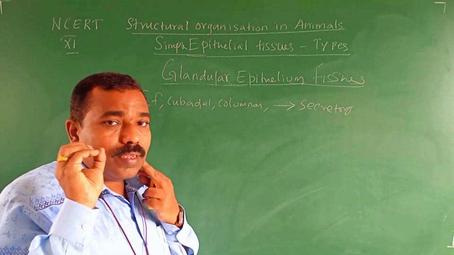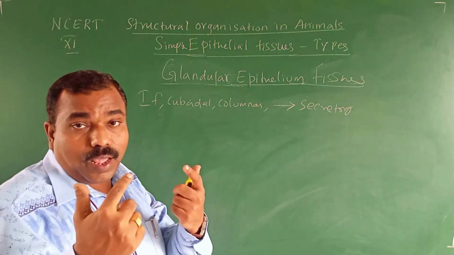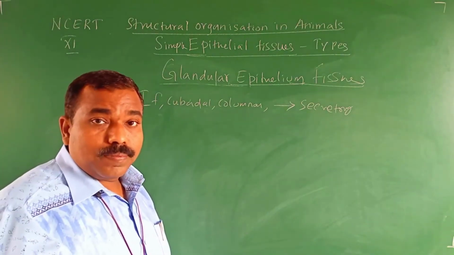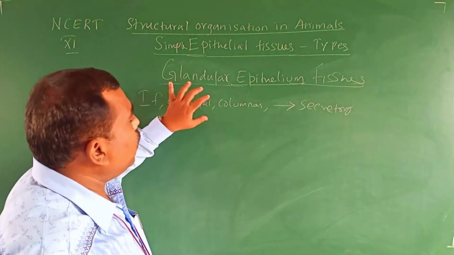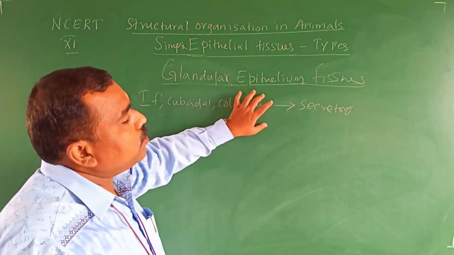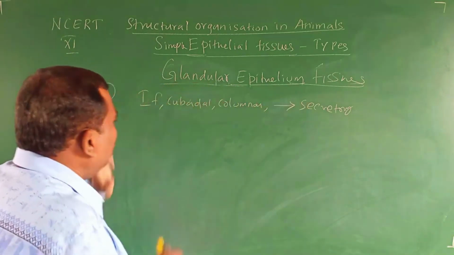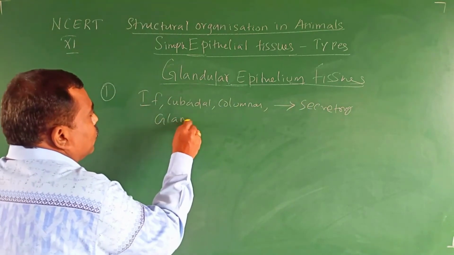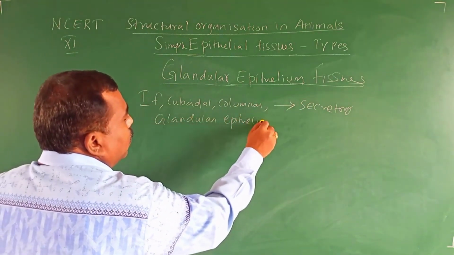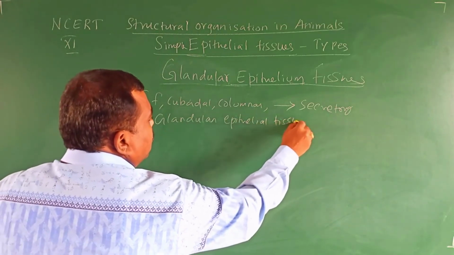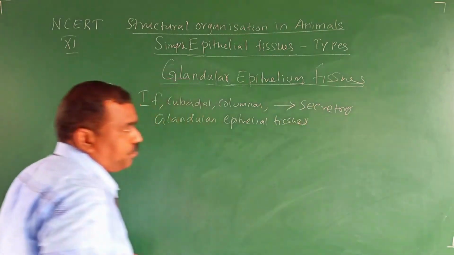Our salivary gland secretes saliva. Our tear gland, which is present inside our eyes, secretes tears. So if the cuboidal or columnar epithelial tissue secretes something, that is called glandular epithelial tissue.